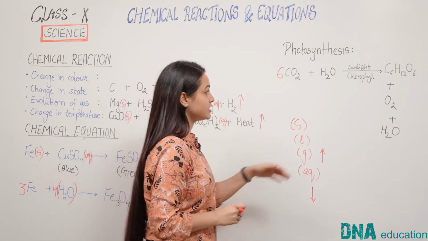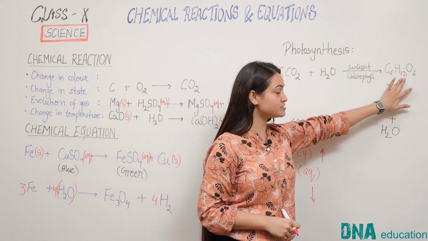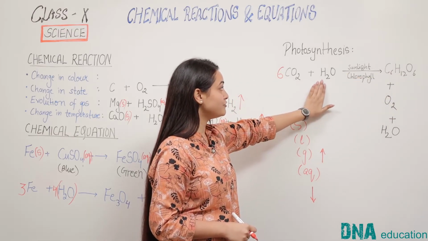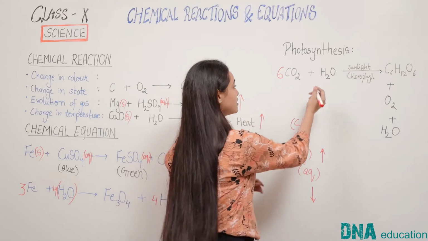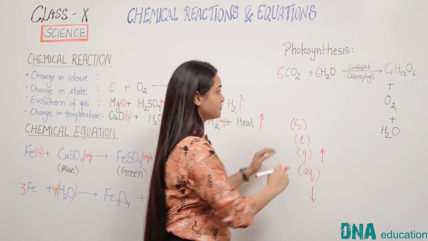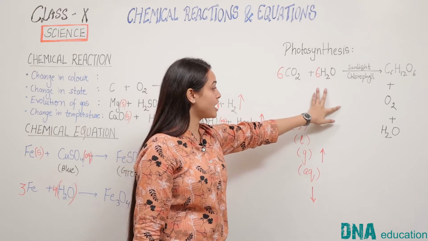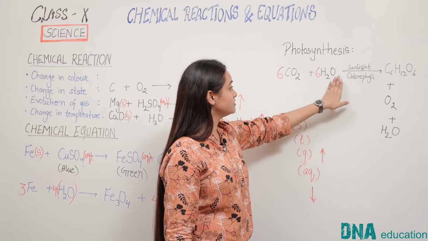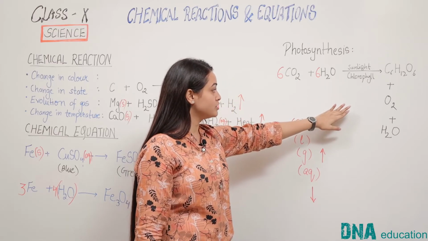Similarly, there are 12 hydrogen atoms in the products, so there should be 12 hydrogen atoms in the reactants. Now the remaining part is oxygen.